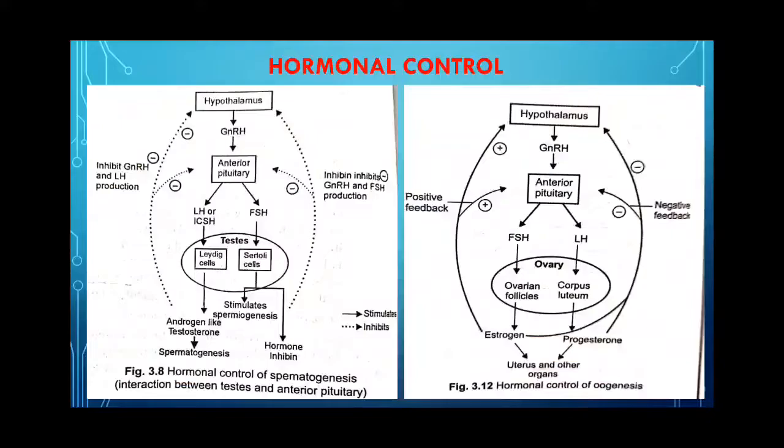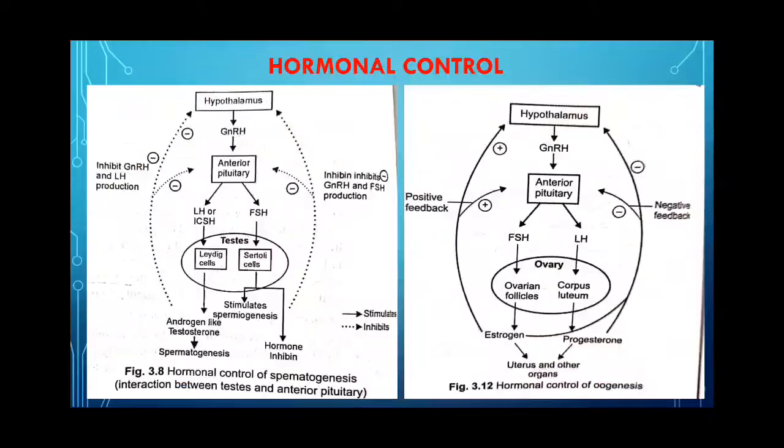Now, under the control of FSH and testosterone, Sertoli cells secrete an androgen binding protein that concentrates testosterone in the seminiferous tubules. Now, next is hormonal control of oogenesis.